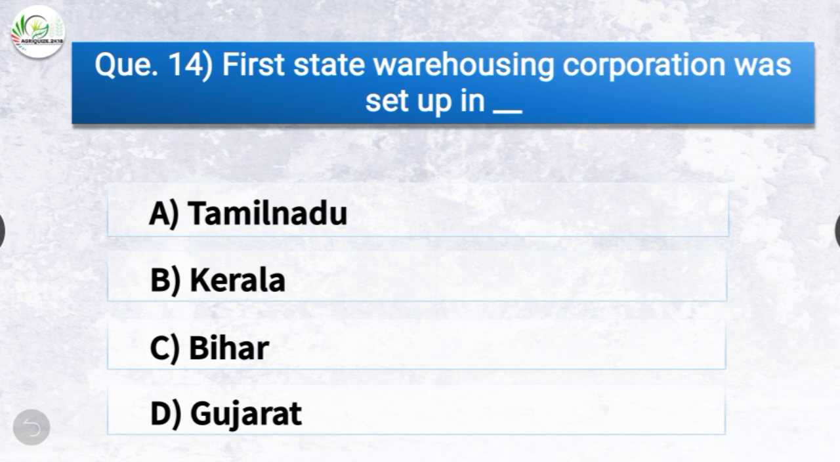Question number 14. First state warehousing corporation was set up in. The options are Tamil Nadu, Kerala, Bihar or Gujarat. The correct answer is option C, Bihar. So the first state warehousing corporation was set up in Bihar.